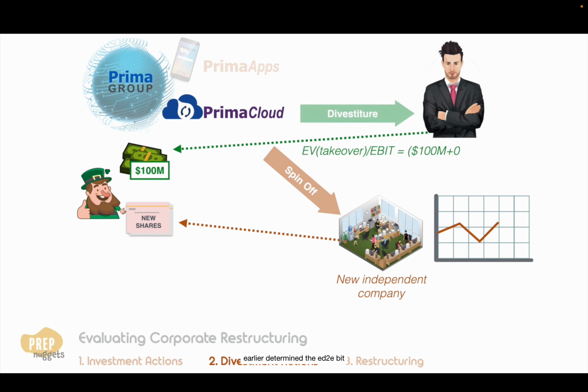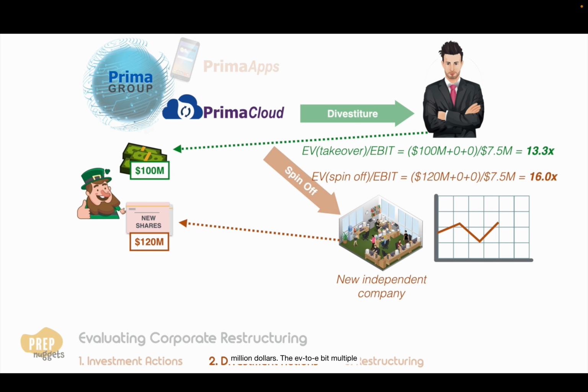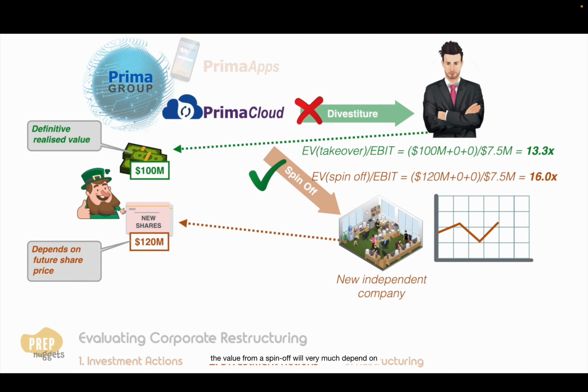We have earlier determined the EV to EBIT multiple for the divestiture for $100 million is 13.3 times. If, let's say, the spin-off will value the new shares at $120 million, the EV to EBIT multiple is 16 times, so the management should go for the spin-off instead. However, the value realized from a divestiture is definitive, while the value from a spin-off will very much depend on the future share price of the new company. If investors decide they are overvalued, the share price will decrease.